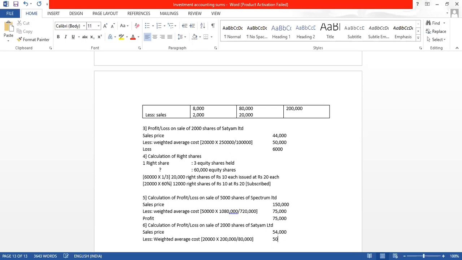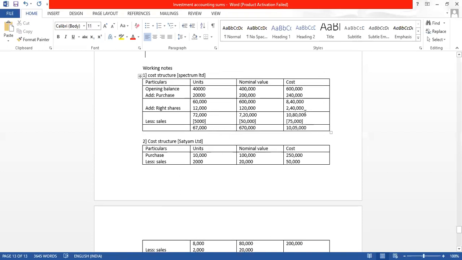We are getting 50,000. So the shares of cost 50,000 we sold for 54,000. So we have made a profit of 4,000.